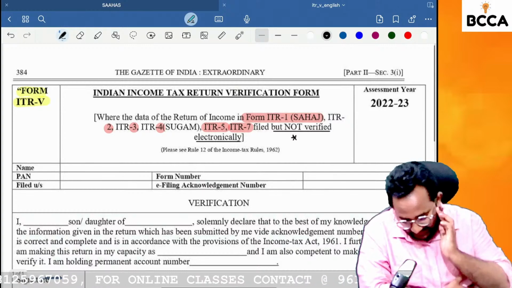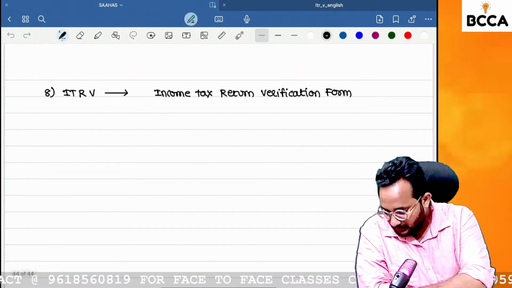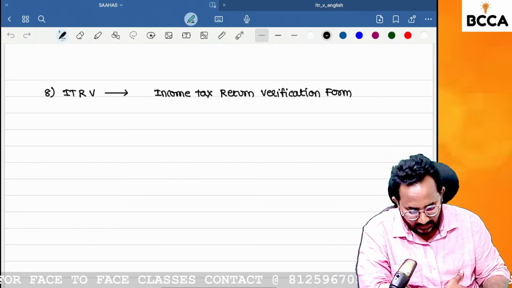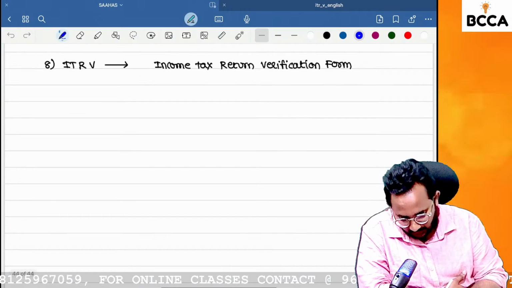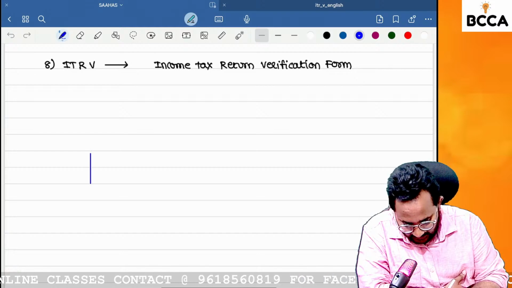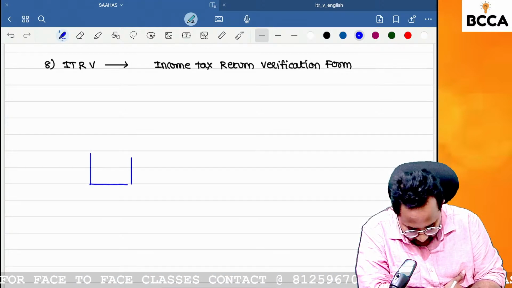Anytime, yes. I will give you the gap for copying also. Just listen. If you want to file the income tax return, you have to open your system.